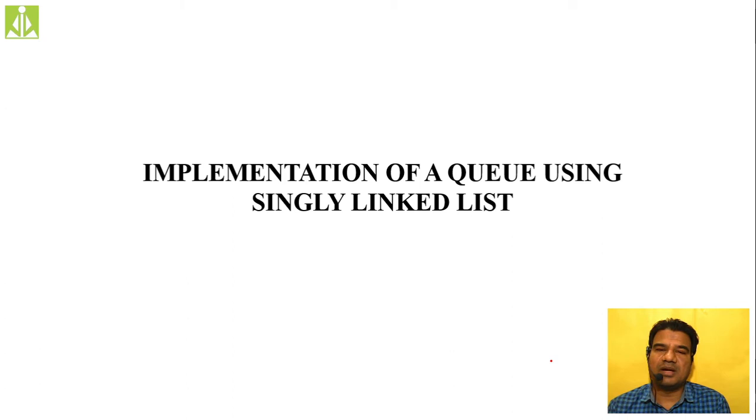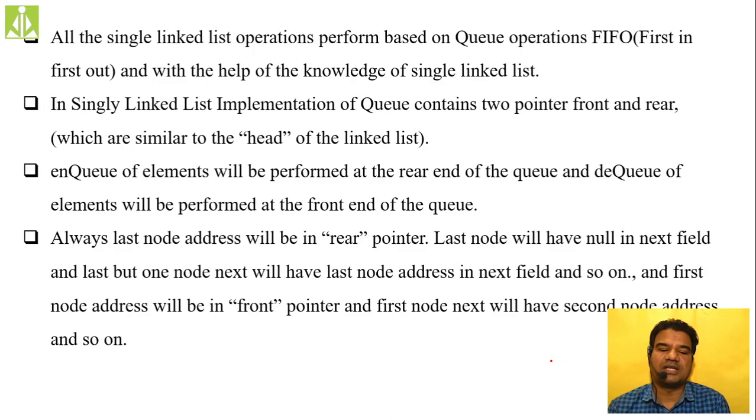So in a queue we are going to do insertion and deletion. Here no more push and pop. Push and pop terminology we use only in stack. But when it comes to queue, we use different terminology. Whenever we are performing the insertion operation, we call it NQ. And whenever we are performing the deletion operation, we call it DQ. Adding an element to the queue data structure we call NQ, and removing elements from the queue data structure we call DQ.